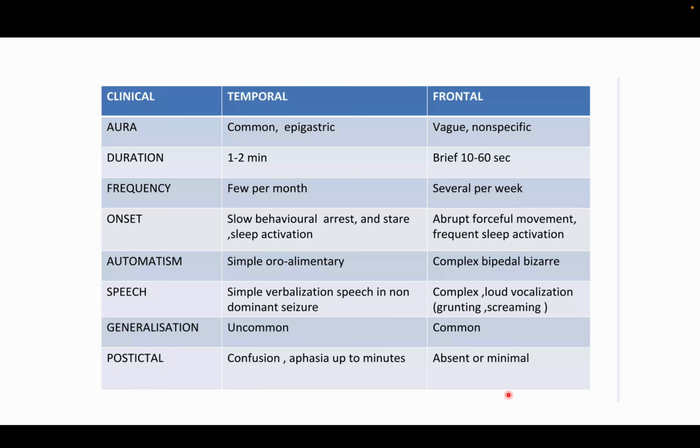Temporal lobe, mainly they will have aura, they won't have generalization, they have more postictal confusion, they occur less frequently and last for more time. And also aura, automatism, behavioral arrest, and postictal confusion are more common. Whereas frontal, more frequent, nocturnal, short duration, they won't have postictal confusion, or they will be able to recall, and mostly occur in sleep, and more motor activity, hypermotor, whereas temporal is hypomotor. So this is how you tell the temporal and frontal.